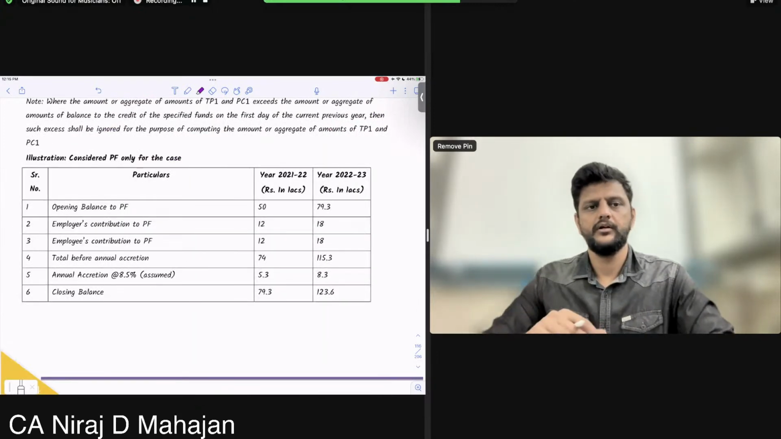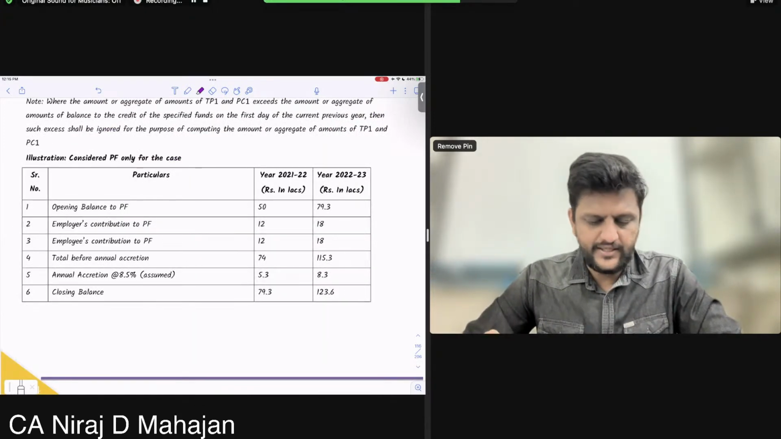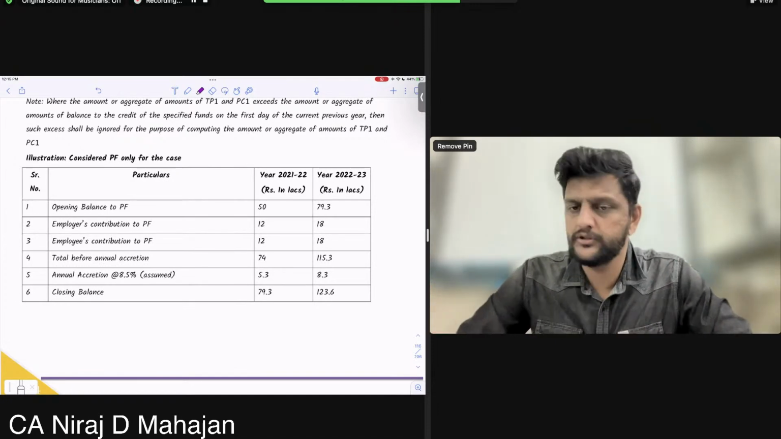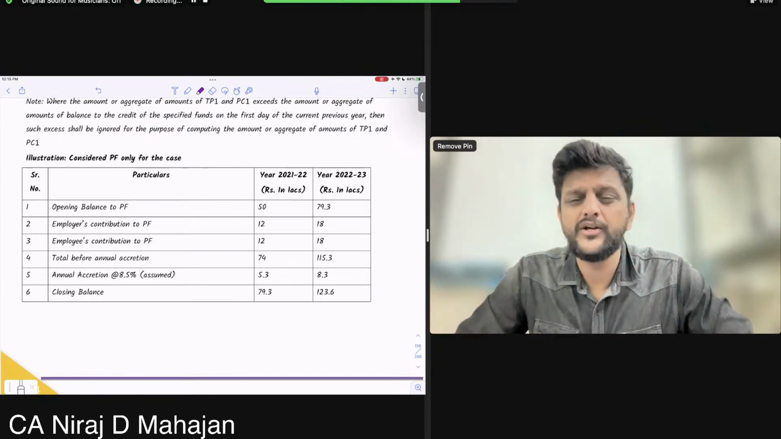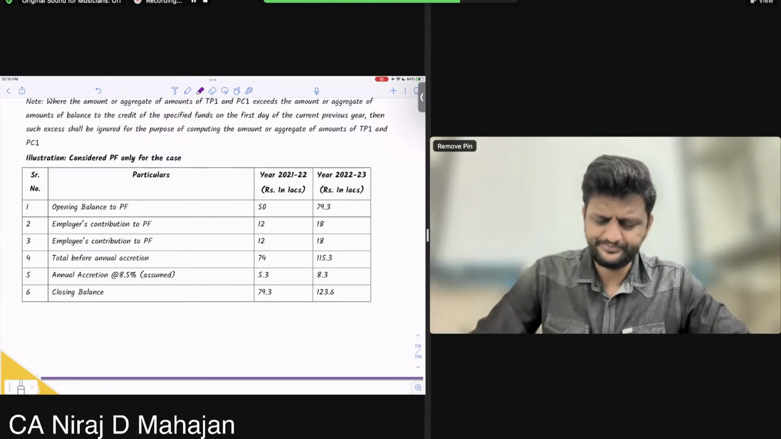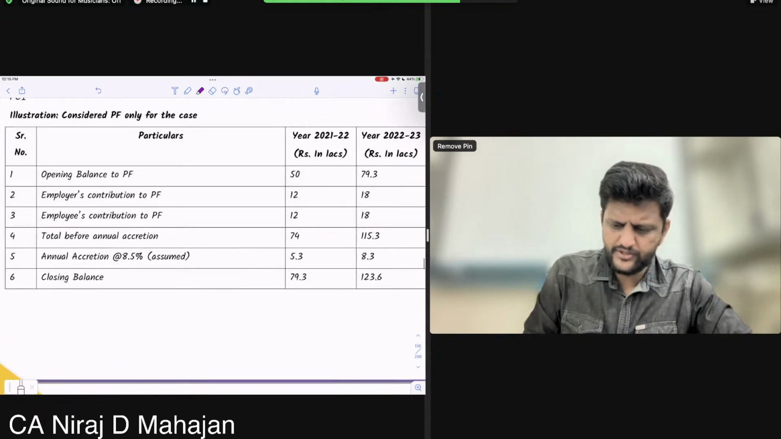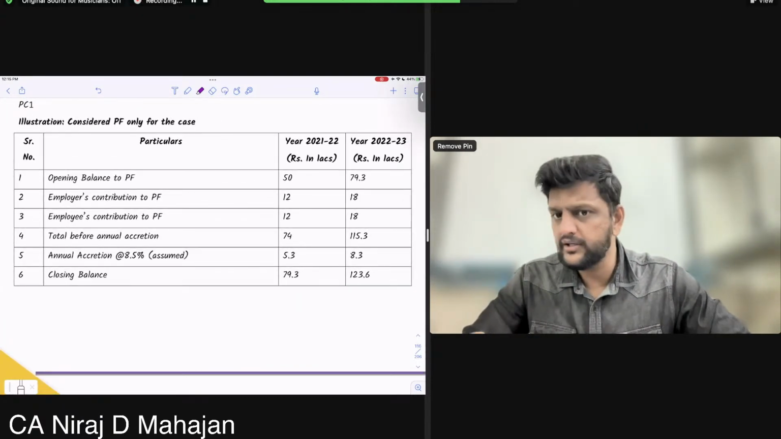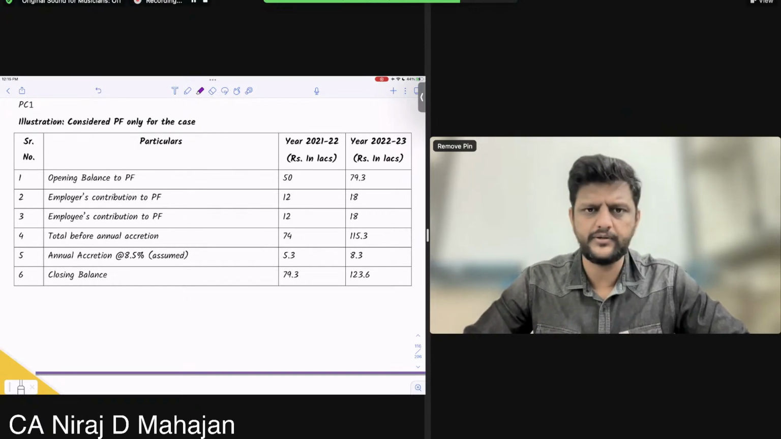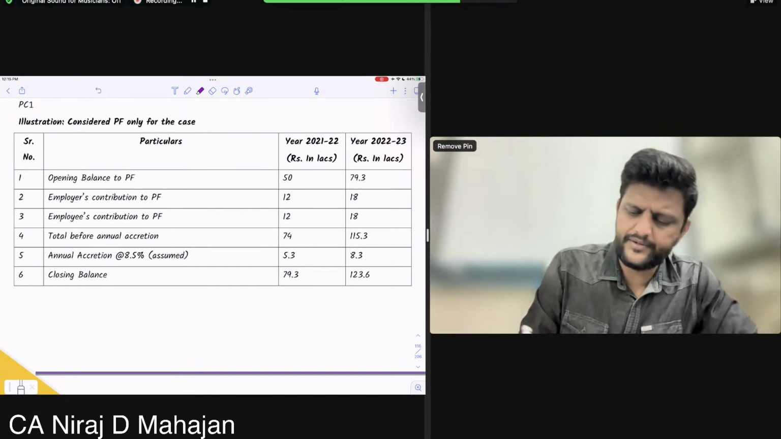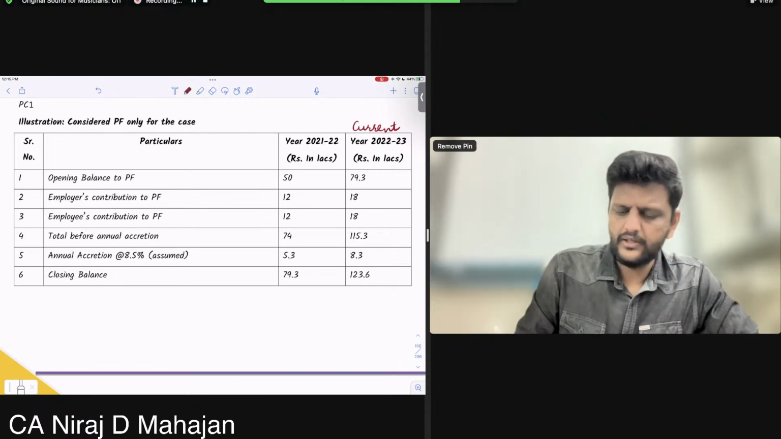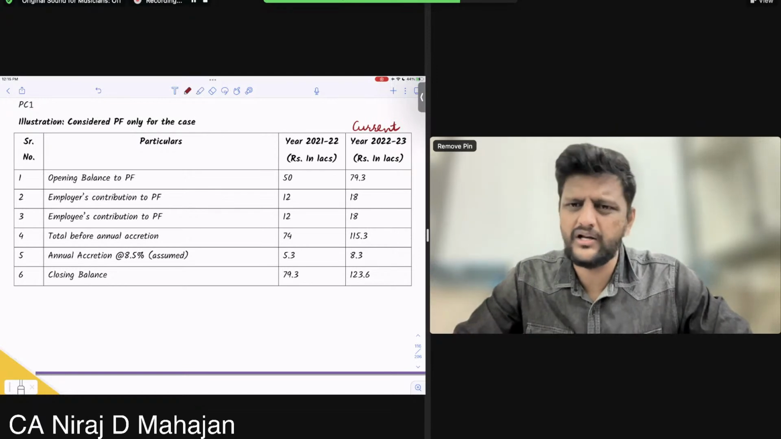Ready? Check an example, illustration. Consider bachcho only provident fund right now. I am not taking superannuation fund and NPS, National Pension Scheme. Ready? Check now, bachcho, pay attention. Year 21-22 is the earlier year and 22-23 is the current year. This is my current year, na? And 21-22 you can take as earlier years also, okay?